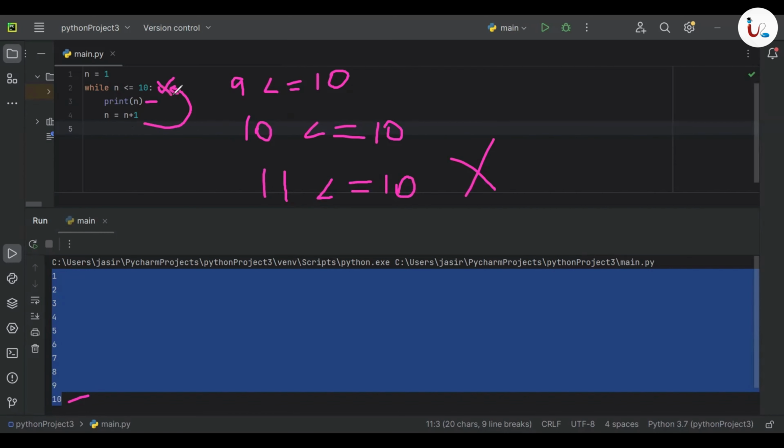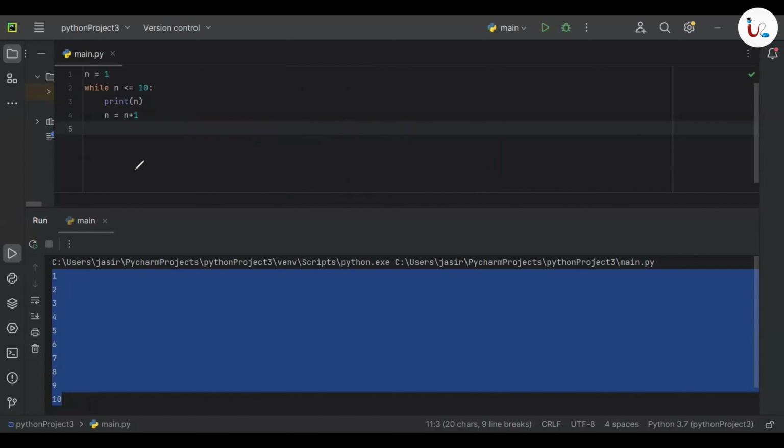Whenever the condition becomes wrong, it will come out of the while loop. Clear? So remember, the computer will check the condition. If it is true, it will go inside. After executing the lines inside the while loop, it will again go up to check the condition. This will keep on happening until the condition becomes false.